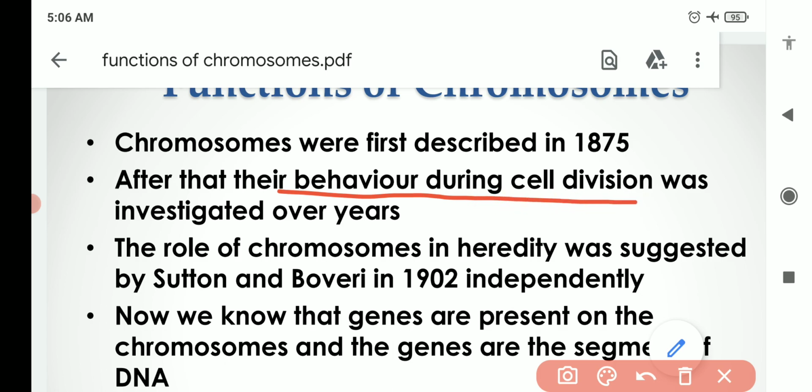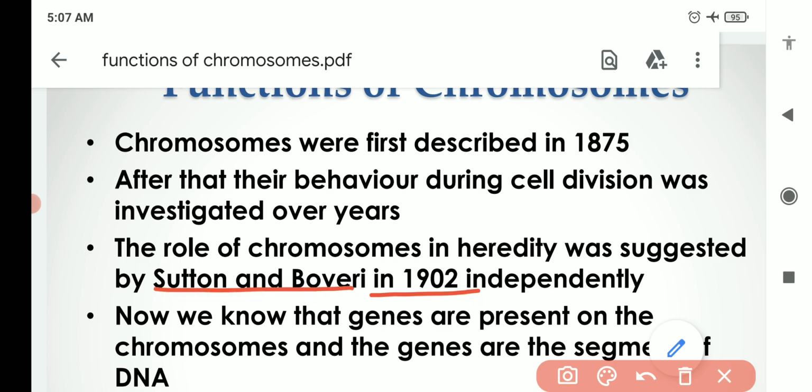The role of chromosomes in heredity was first suggested by Sutton and Boveri independently in 1902.